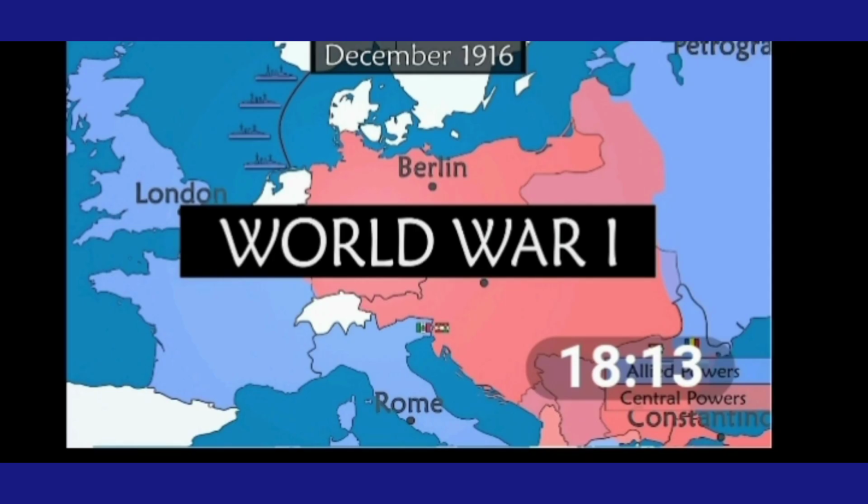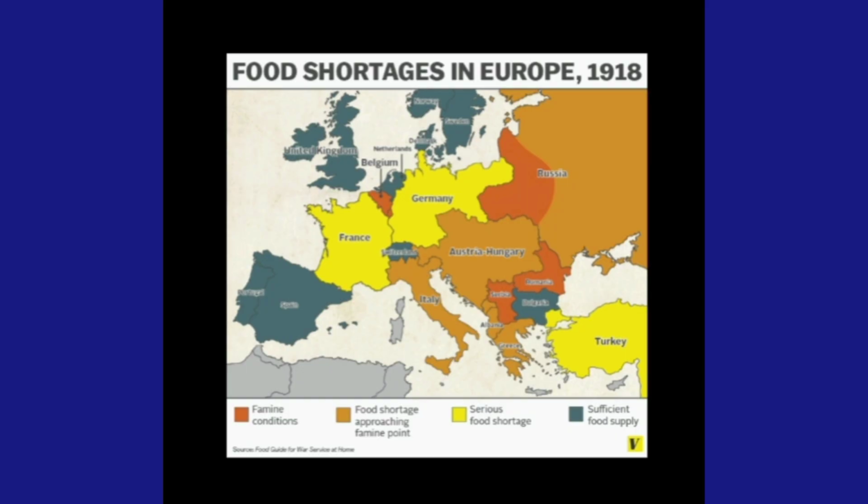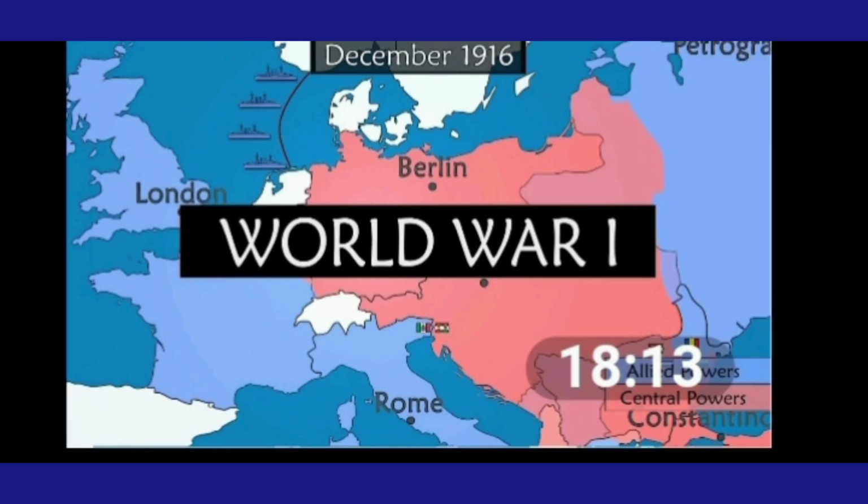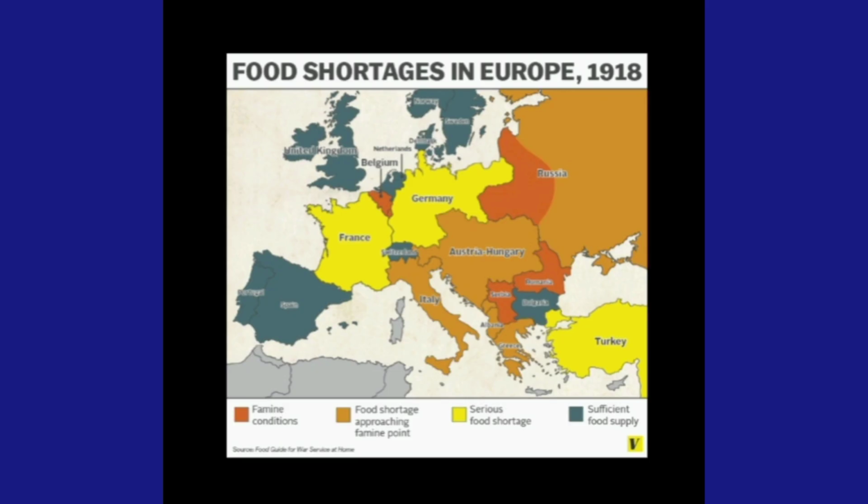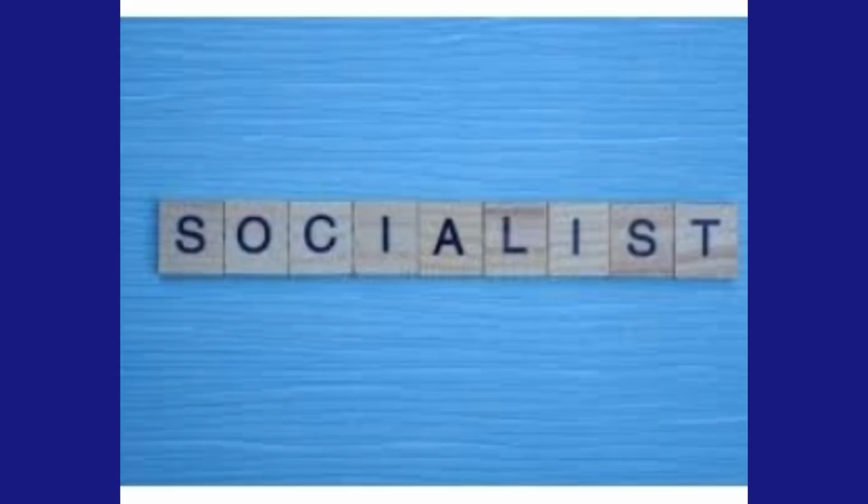The First World War left a deep imprint on European society and polity. That means there was a great impact or effect of the First World War on the Europeans' society or on the social life of Europe as well as in the political field of Europe.